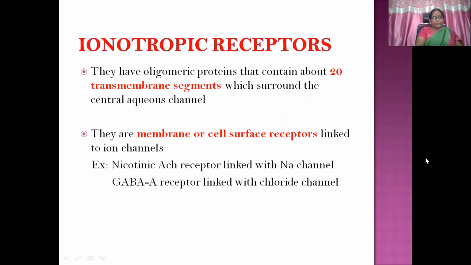Ionotropic receptors, number 1. They have oligomeric proteins that contain about 20 transmembrane segments. Postgraduate students must know that metabotropic receptors have 7 transmembrane segments. Here we have 20 transmembrane segments which surround the central aqueous channel. They are membrane or cell surface receptors, present within the cell membrane, linked to ion channels. That receptor itself is linked to an ion channel. Examples: nicotinic acetylcholine receptor linked with sodium channel, and GABA A receptor linked with chloride channel.